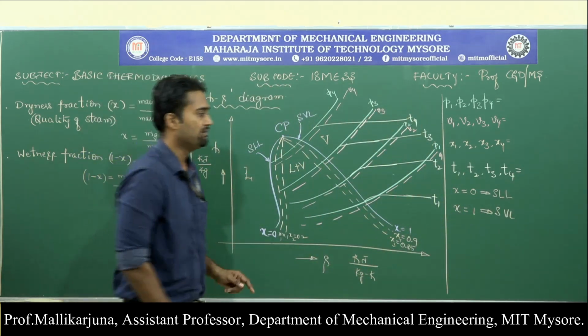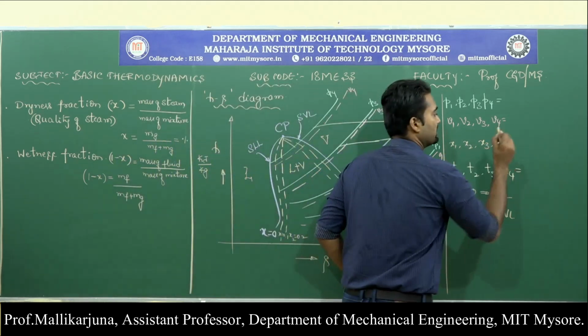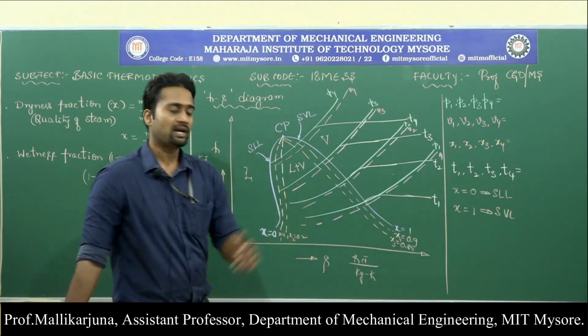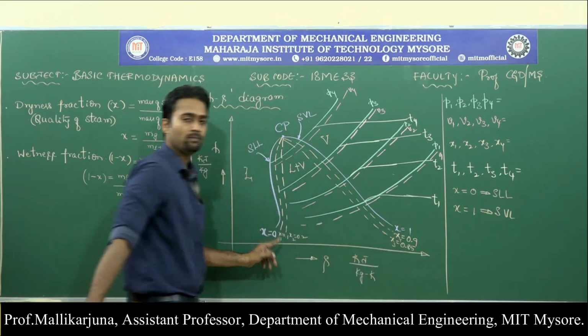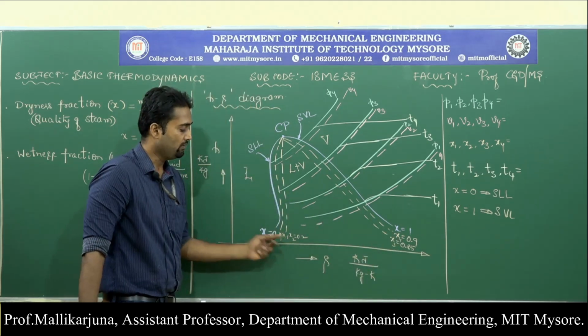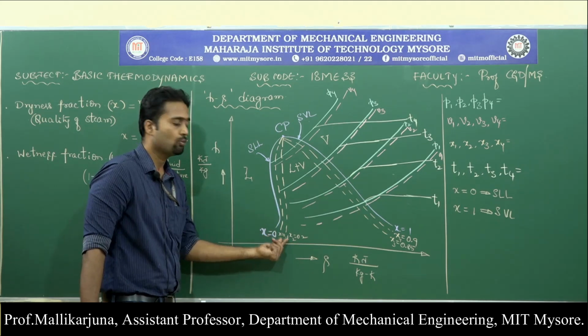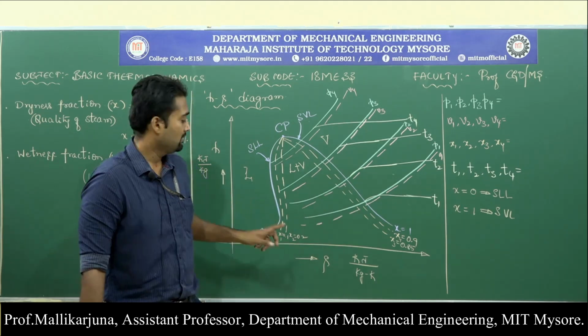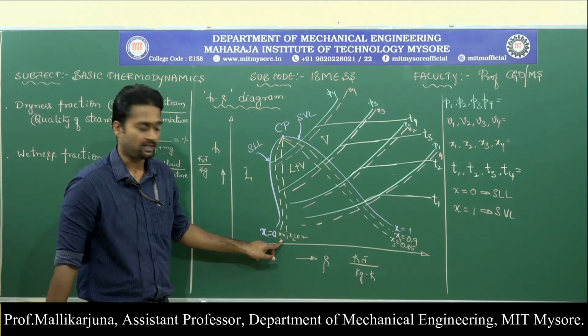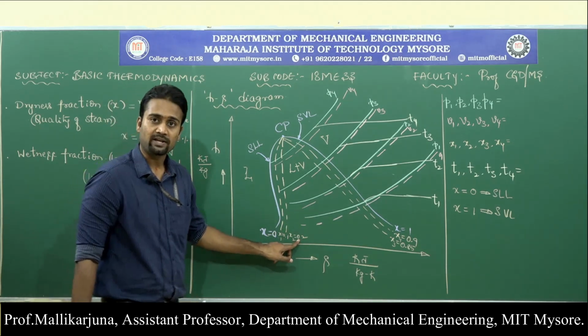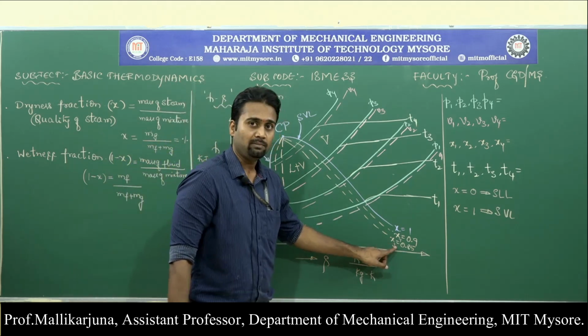So now you can easily define x1, x2, x3, x4. These are nothing but the dryness fraction lines. What do you mean by x1 is equal to 0.1? This is very near to 0. x1 is equal to 0.1 in the sense the quantity of steam present over here is 10%. Steam is 10% dry. Steam is 20% dry, the mixture, I mean wet steam.